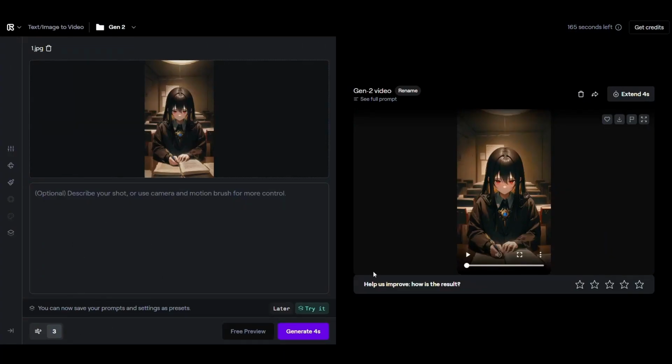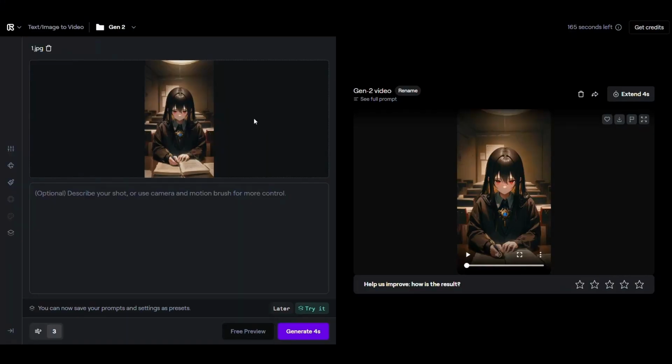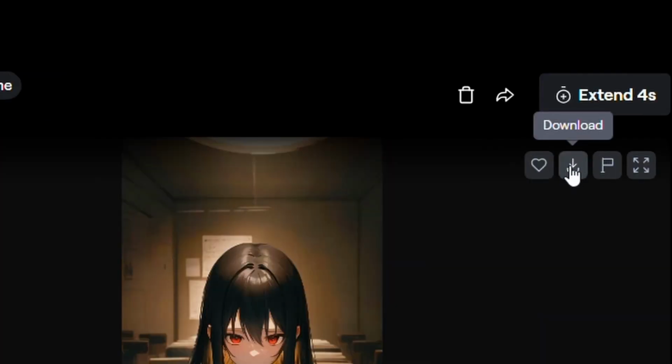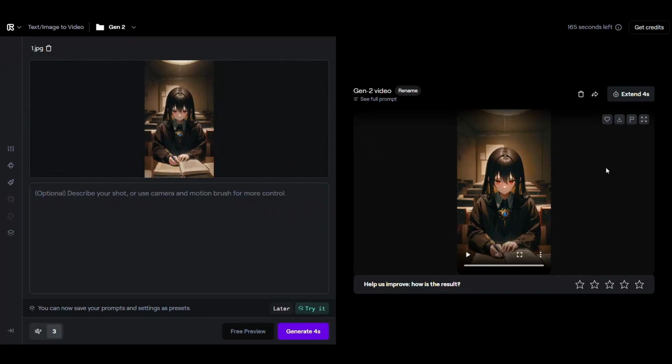If the result is bad, you can change the settings you chose as you wish and click generate again until you reach the desired result. Sometimes the problem is with the image, as the image is bad and it is difficult to create a great video from it. So if you have done everything and the video is still bad, try changing the image. To download it, click on this download icon. Then repeat the same process with the rest of the images you have.